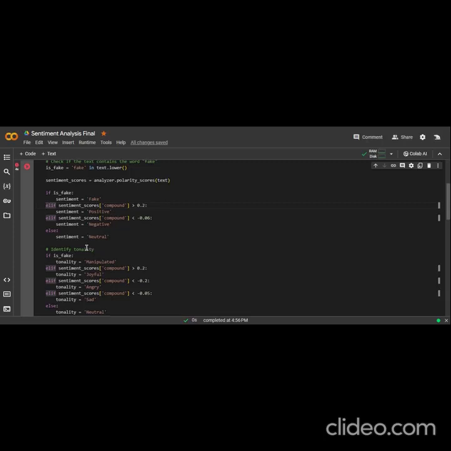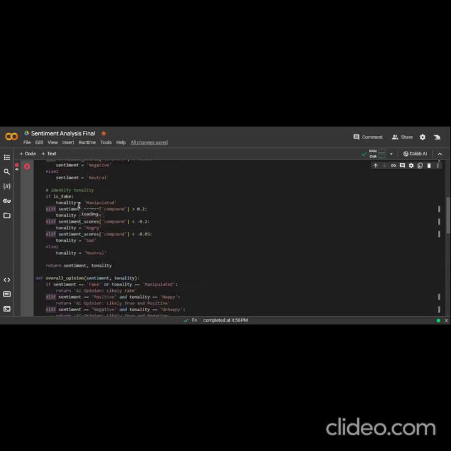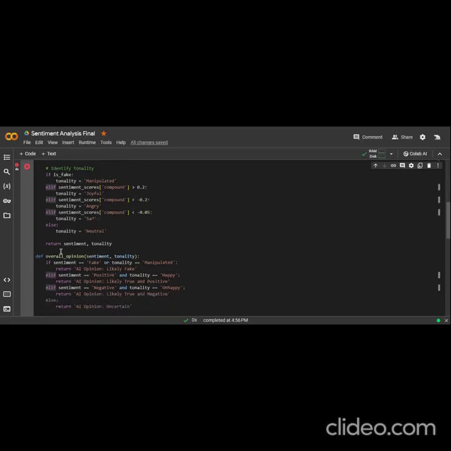Going further, we'll try to analyze the tone of the user. So if it's fake, then we'll say that it's a manipulated review and it's easy to understand. If it's greater than 0.2, then it's a joyful review. If it's less than minus 0.2, then it's angry, and below minus 0.05, it becomes sad. Otherwise, it's neutral. And the return function will save the information in the sentiment and tonality variables.